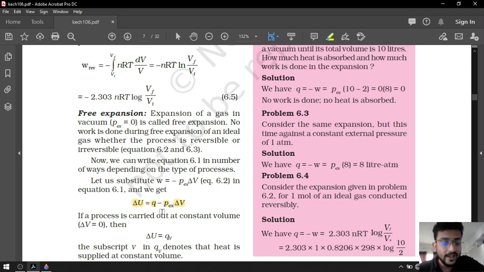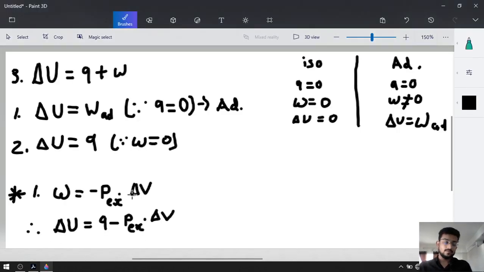Now listen carefully, what if we have constant volume? Constant volume means the change in volume will be 0. If volume is constant, change in volume will be 0.